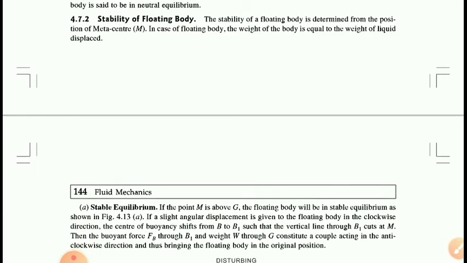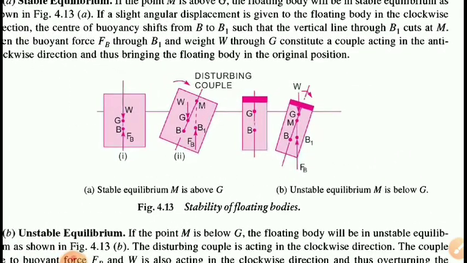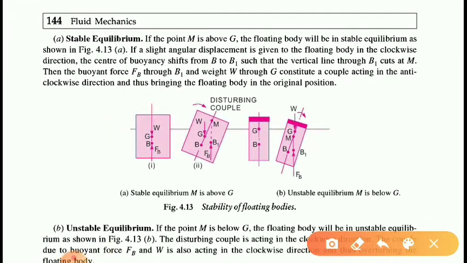Now, the stability of a floating body, which is partially in the liquid and partially in the air. In this case we will consider the metacentre. As we have seen, the metacentre and metacentric height come into account for the stability of the body.